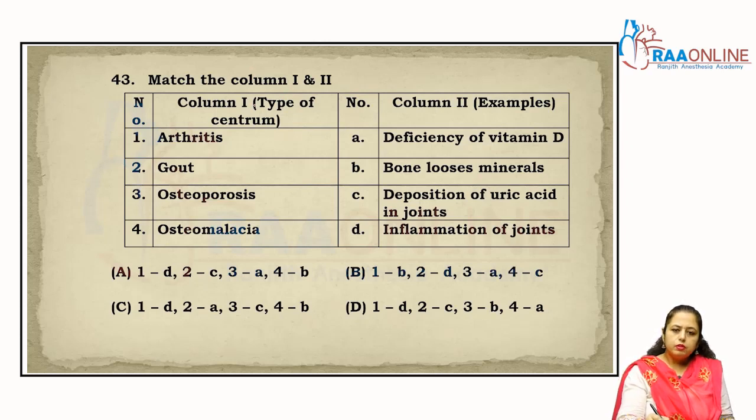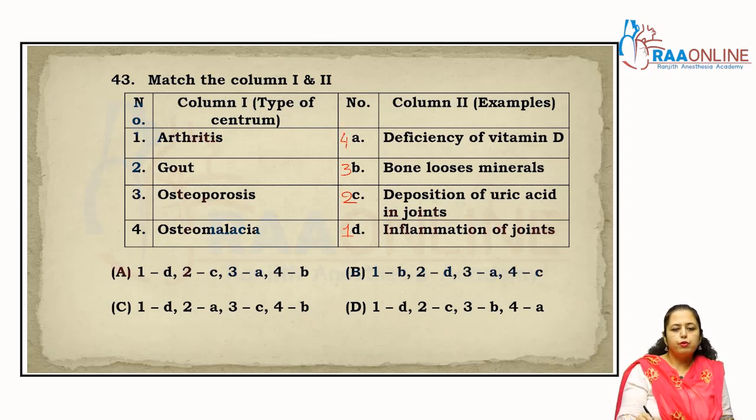Match the column. Arthritis, itis, that is inflammation, and arthros, that is jointed. So first is D. Gout, deposition of uric acid in joints, that is gout. Osteoporosis, that is bone mineral loss. And osteomalacia is the disease which occurs in adults due to the deficiency of vitamin D, right?